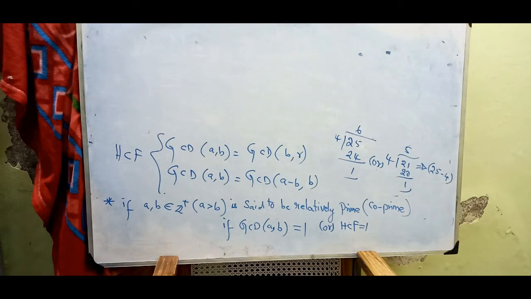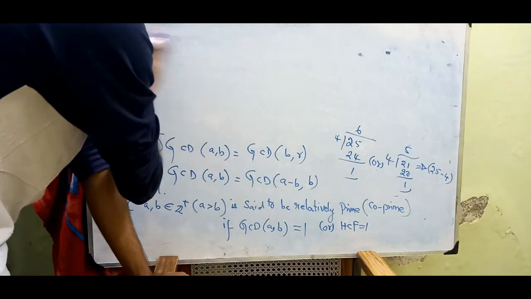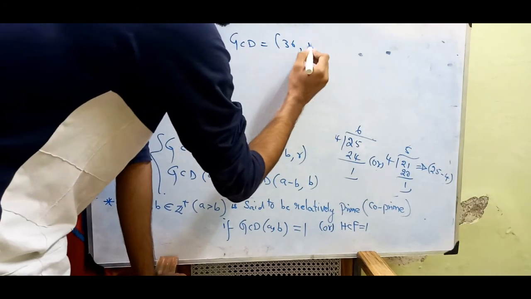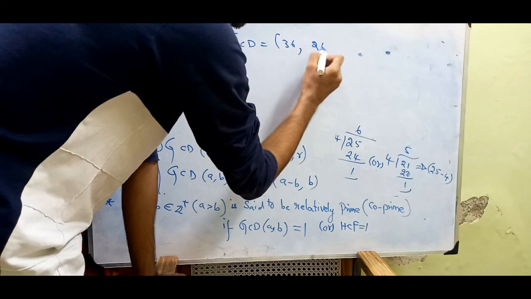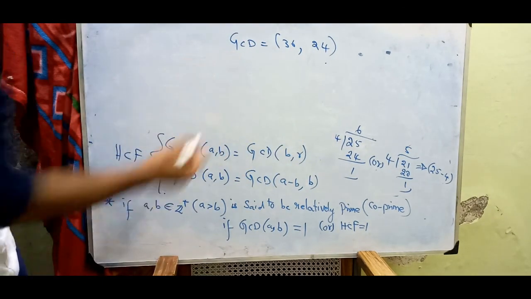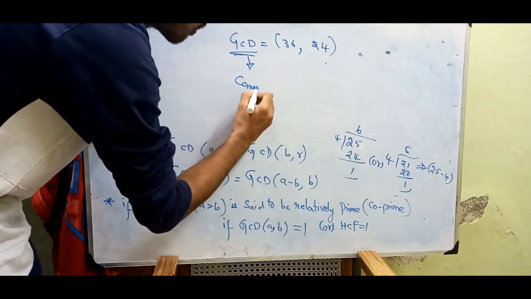Okay, let us go here. So GCD of a, b is equal to GCD of b, r. I am taking for example GCD of 36, 24. Everyone knows there are a lot of methods to find GCDs. So what is meant by GCD first?